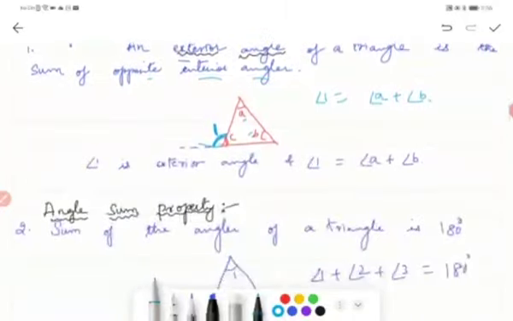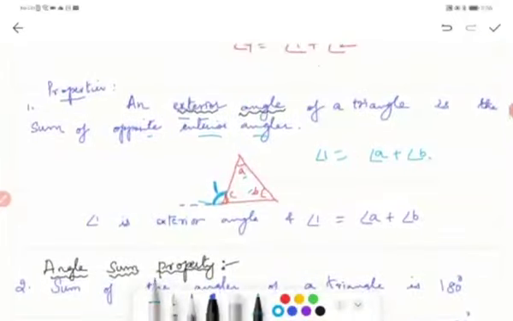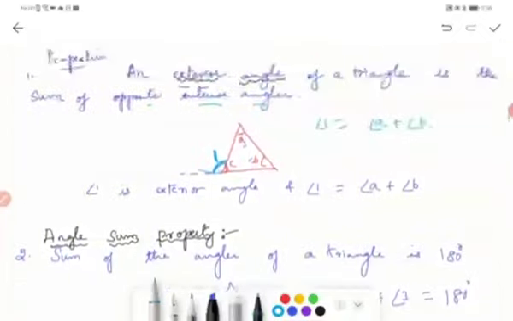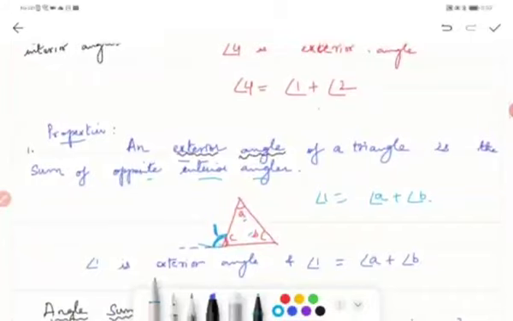Alright, so remember, the exterior angle of a triangle will be the sum of the opposite interior angles. Okay, I hope you understood this. So based on this you'll get many problems. Okay, so it's very simple. The property of the exterior angle of a triangle is what? The sum of the opposite interior angles is the exterior angle of a triangle. Okay, so when we do problems on this, it will be clear for you all.